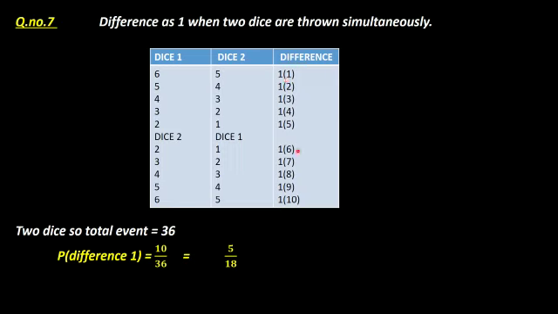When you subtract the first dice and second dice, you should get 1. So these are all the options. This is the first dice, this is the second dice. Again it will change. The bigger number will come as the second dice, and the smaller number will come in dice 1. So 2 means 1, 3, 2, like that. So favorable outcomes will be 10. Total means 2 dice, 6 into 6, 36 events. So 10 by 36, our favorable outcomes by total events. 5 by 18 is the answer for question number 7.